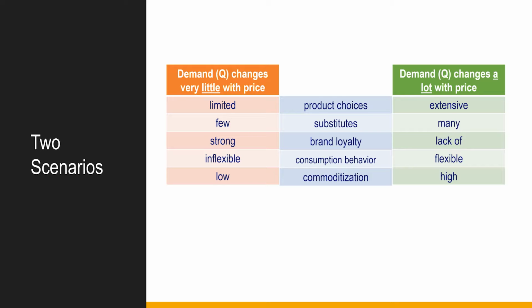Number 3, brand loyalty. A focal objective of marketing is to build brand loyalty with an eye towards attenuating the effect of price on demand. Loyalty to, say, the Colgate brand of toothpaste may mean I really do not view other brands such as Crest as close enough substitutes. Number 4, consumption behavior.